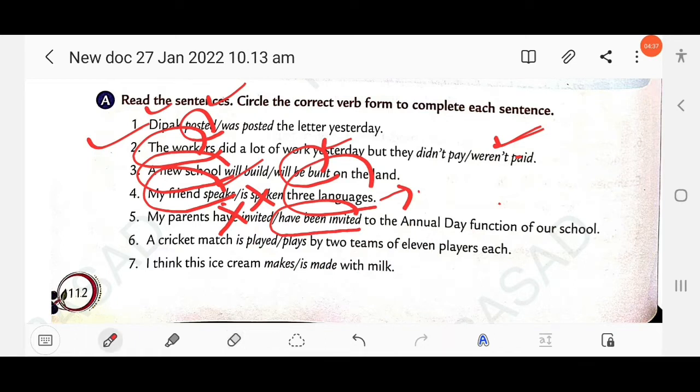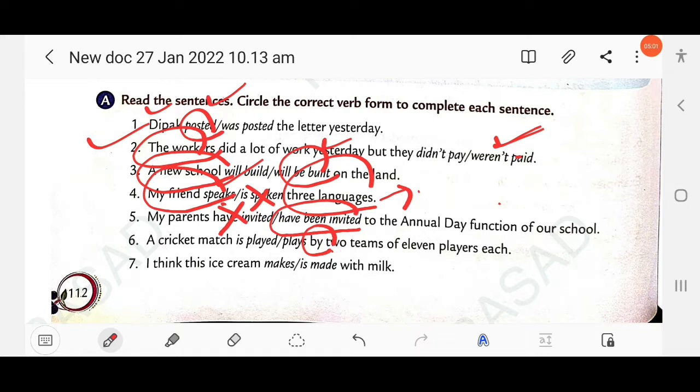Then next question: a cricket match is played or play by two teams of eleven players each. Here the subject is not the doer of an action. The cricket match is played. Who played? You can easily find it from the preposition 'by'.